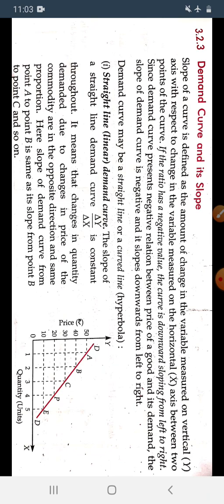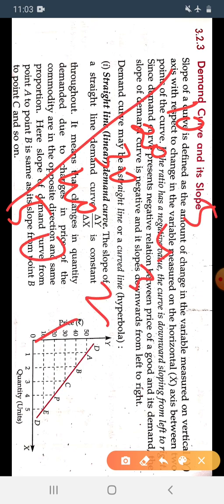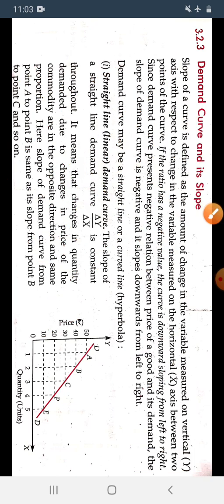It means that the change in quantity demanded due to change in price of the commodity is in opposite direction and in the same proportion. We have taken the example 10, 20, 30, 40, 50 and 5, 4, 3, 2, 1. It shows that every time the quantity changes by 10 and every time the price changes by 1. For that condition it is constant, so the demand curve will be straight.